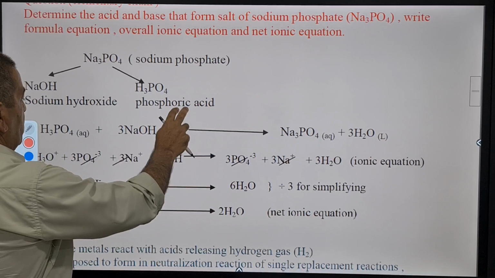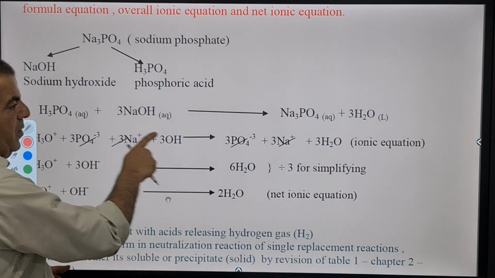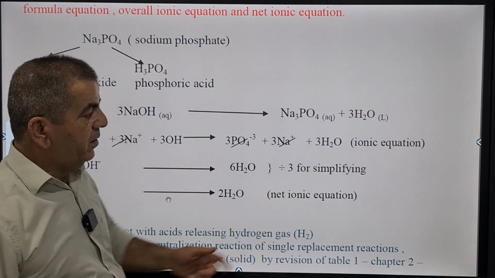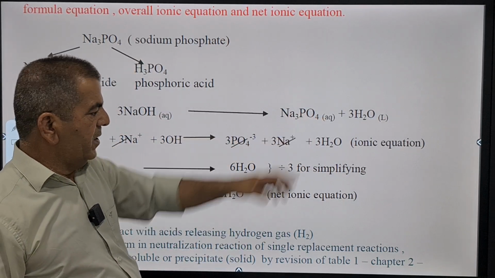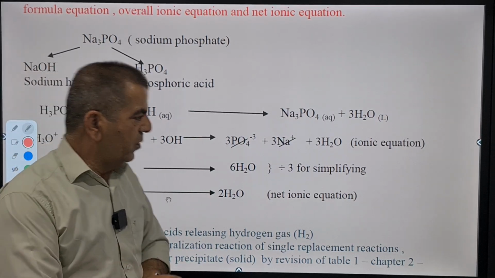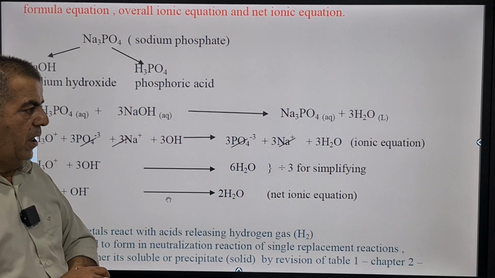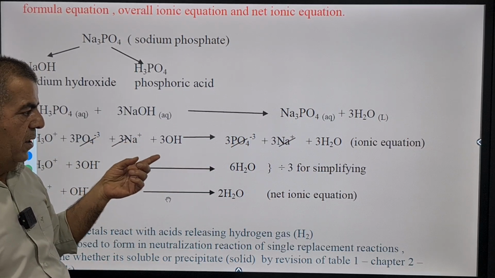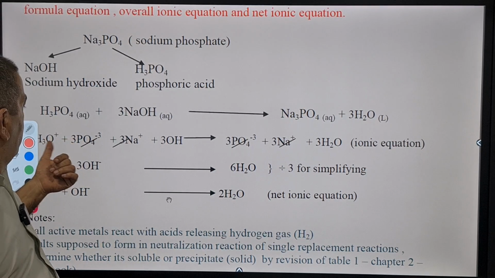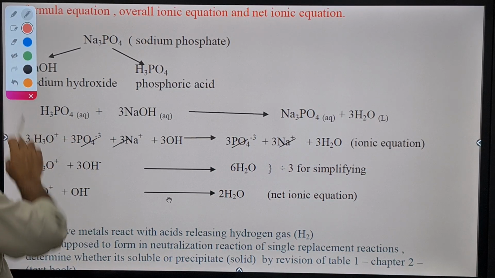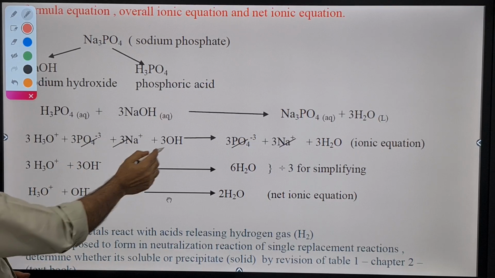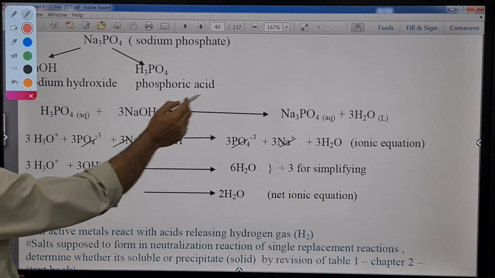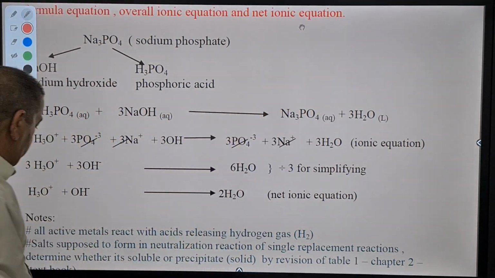Let's have a look at the reaction between them. We have phosphoric acid with sodium hydroxide. They form what? They form sodium phosphate and water. Of course, this is aqueous. After having the overall ionic equation and the net ionic equation, the ions of the salt will be removed because they are spectator, and the ions of hydronium and hydroxide will be kept, and these are the participating ions. The two ions here are spectator.